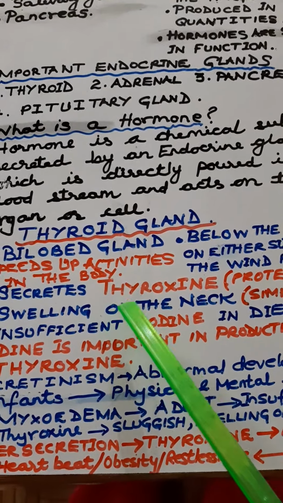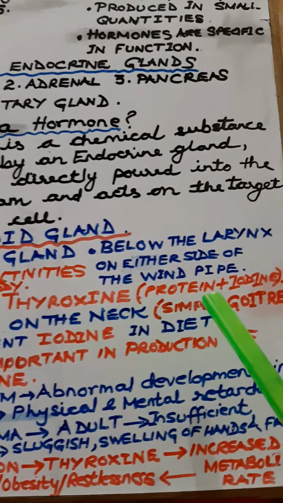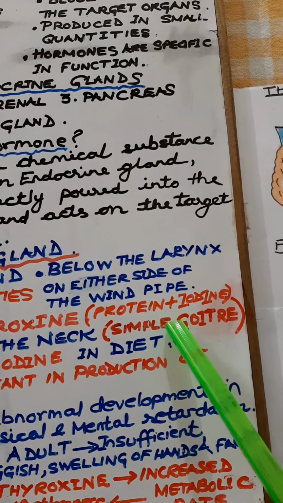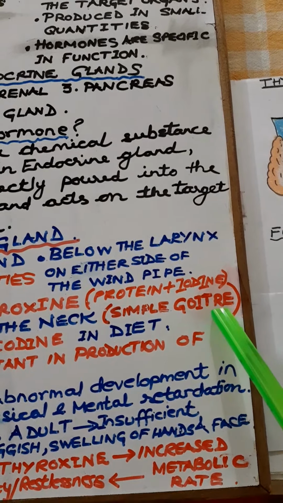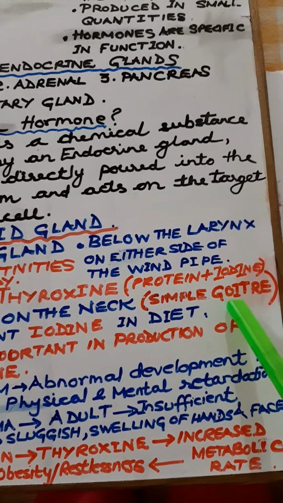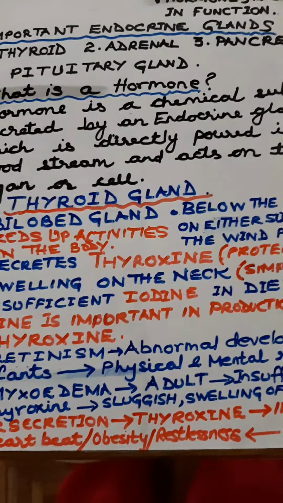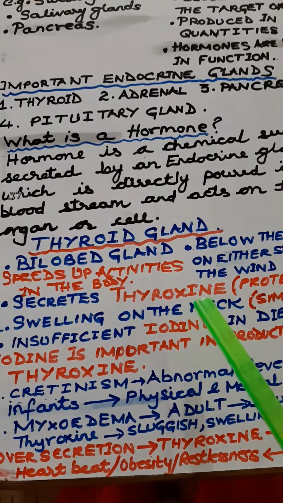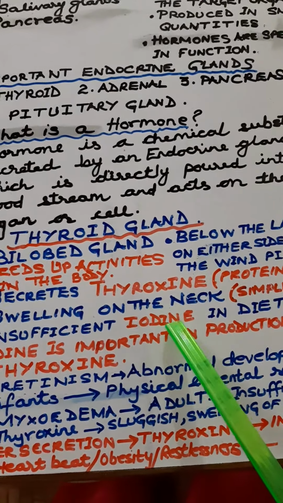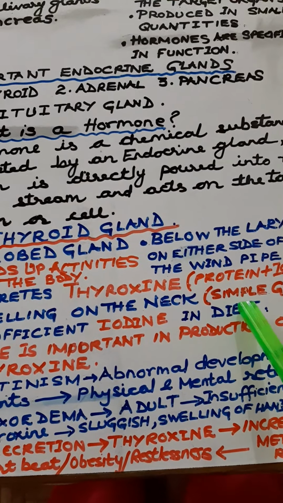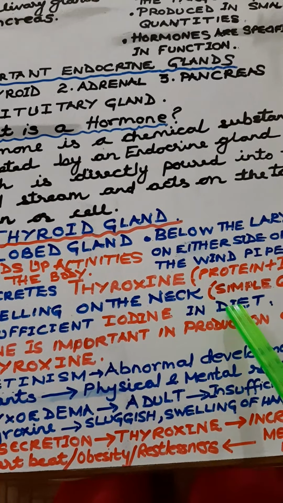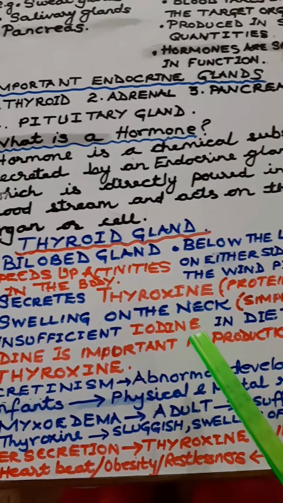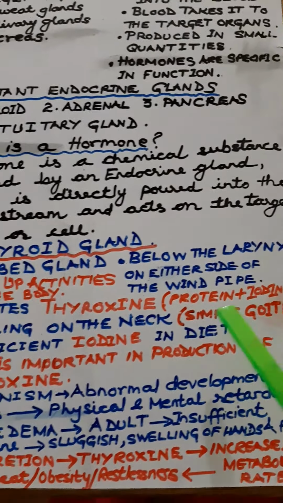Insufficient secretion of thyroxine produces an effect which is called the simple goiter. It is a swelling which is seen in front of the neck. Now, this is due to insufficient iodine in the diet. When there is insufficient iodine in the diet, then this leads to simple goiter.